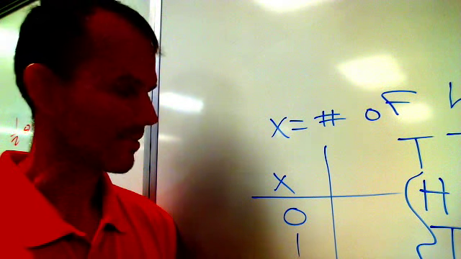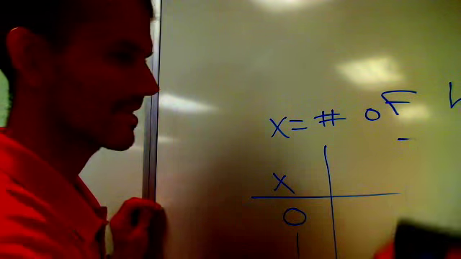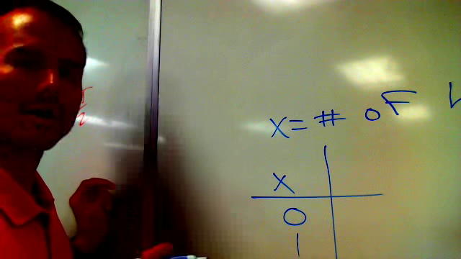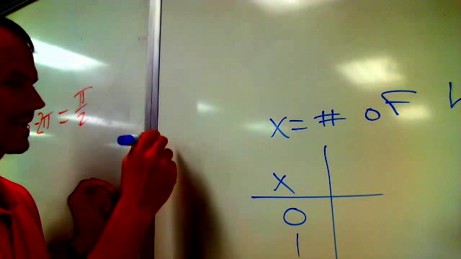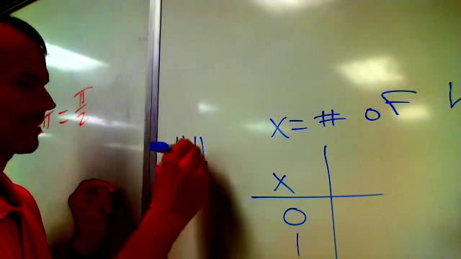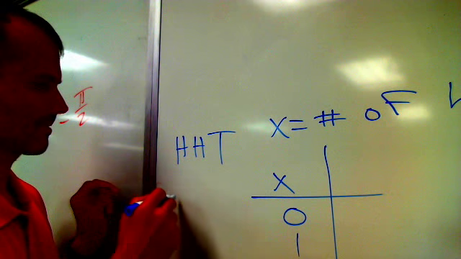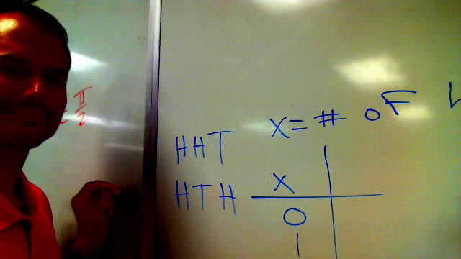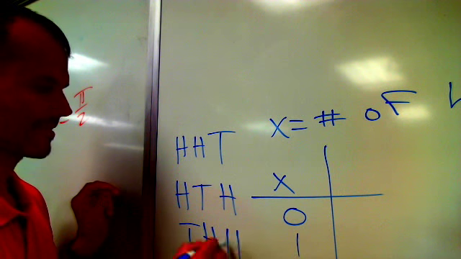How about 2? Well, for 2, I'll erase this sequence. I think I'll put it over here. To get 2 heads, I could get 2 heads right in a row, then a tails, or I could go heads, tails, heads, or I could go tails and then heads, heads.